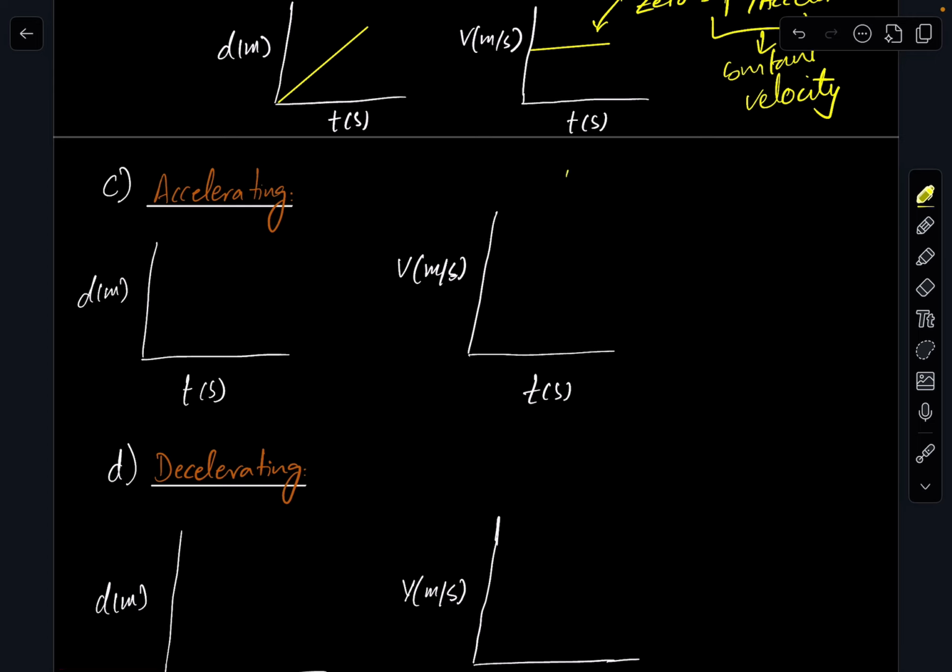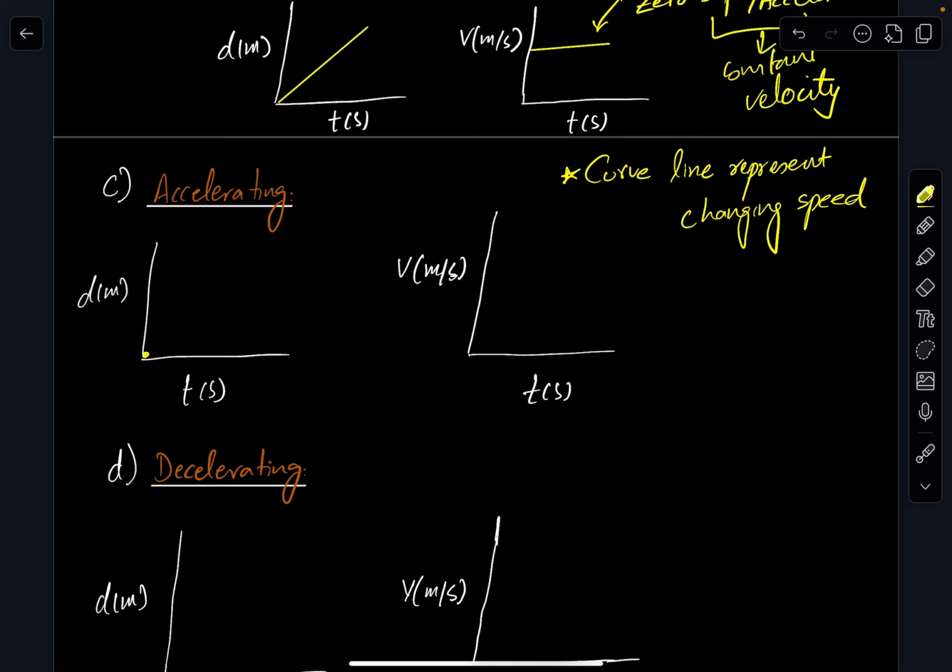So what we have to keep in mind: a curved line represents what? Changing speed. Okay, so the change is increasing. If the slope is curving towards the y-axis, it's increasing. If it's curving towards the x-axis, it's decreasing. So it's increasing velocity, it's accelerating, so it will be like this. And if it is constantly accelerating, for this it will be a diagonal straight line.